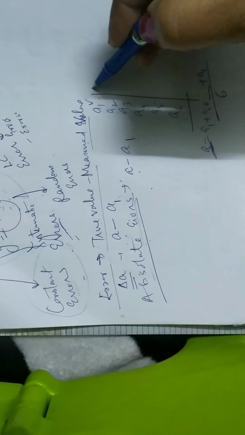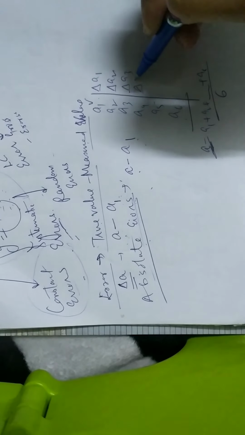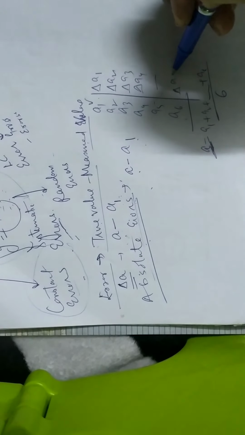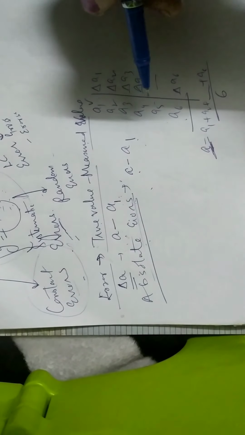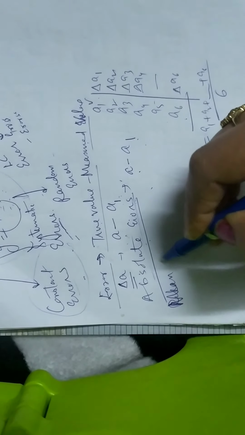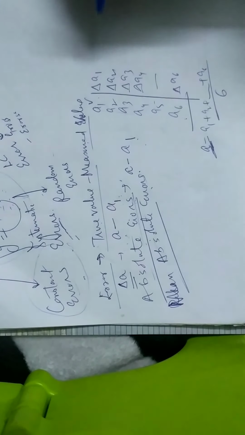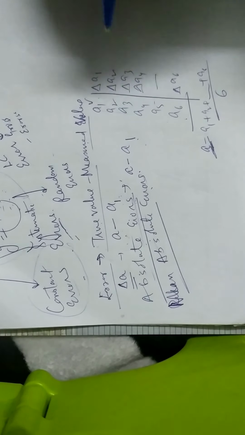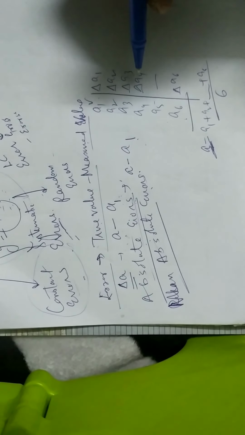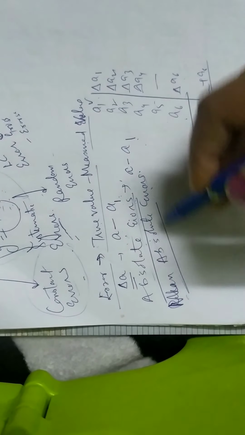Here, the absolute error in A1 will be delta A1, the absolute error in A2 is delta A2, delta A3, delta A4 and so on, delta A6. Now they can be positive or negative depending upon the values. After that, you have the mean absolute error. From its name, it is clear: the mean of absolute errors. You will take all the absolute errors and take their mean, but consider their mod, meaning you will not consider the positive and negative sign. You will just take their positive values, that is the mod of all these absolute errors, add them, and divide by the total number of absolute errors. That is called mean absolute error.